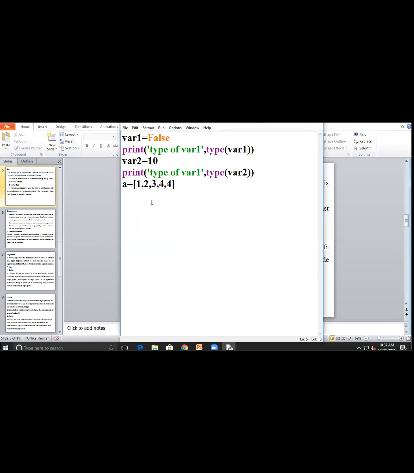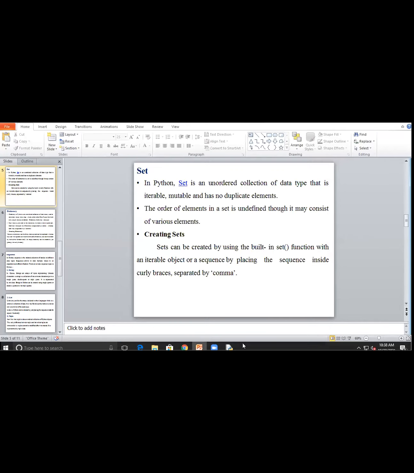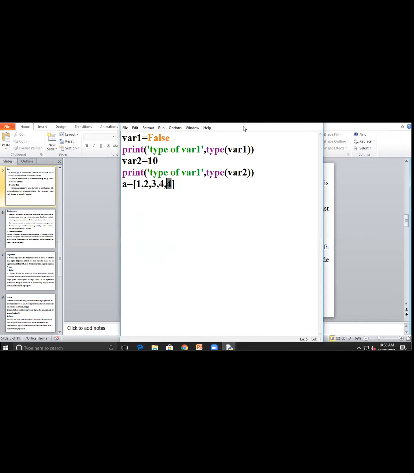Suppose I write like this, it will not be allowed to write 4 again. A set cannot allow writing this 4 again.